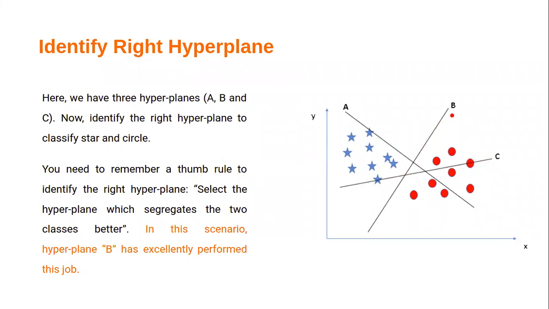Biasing means favoring, so it is not favoring. It makes a clear-cut partition of the blue stars and the red circles.